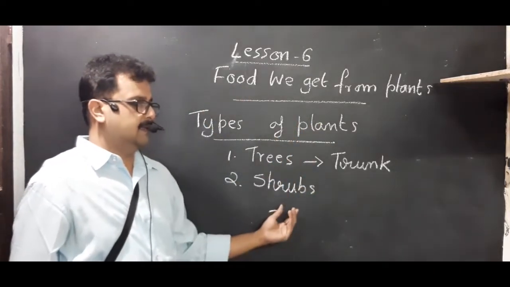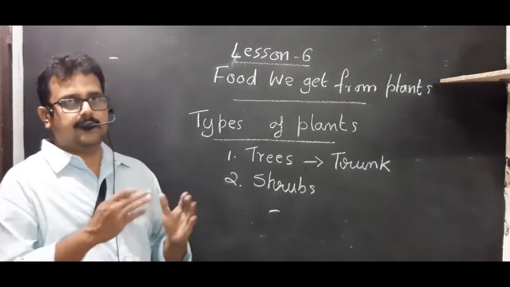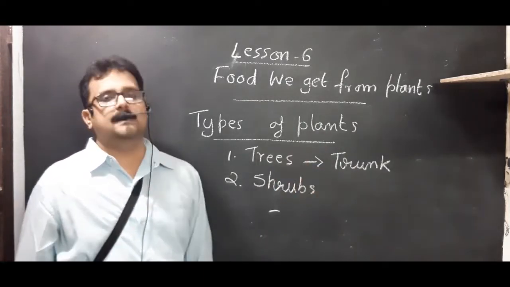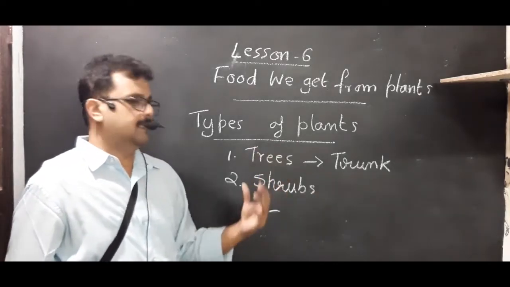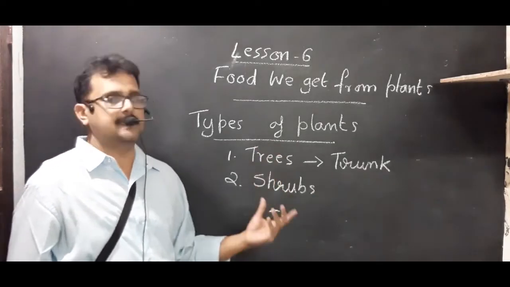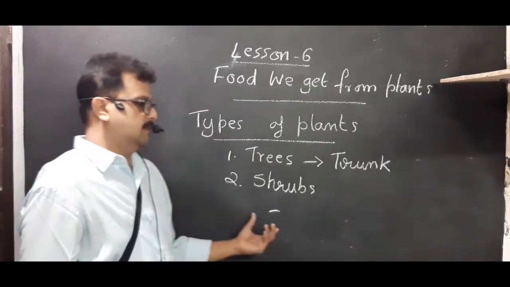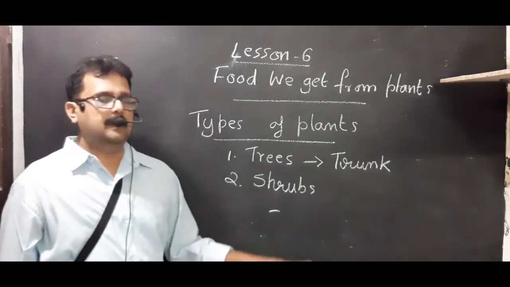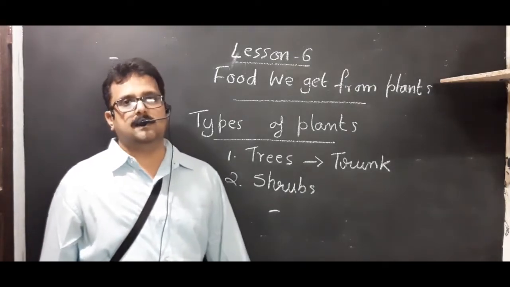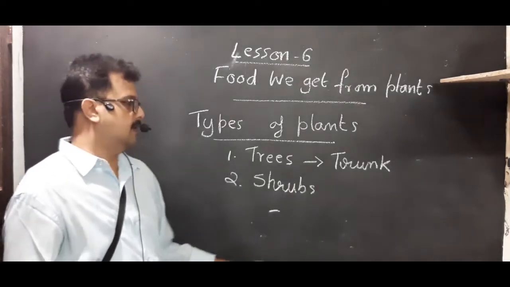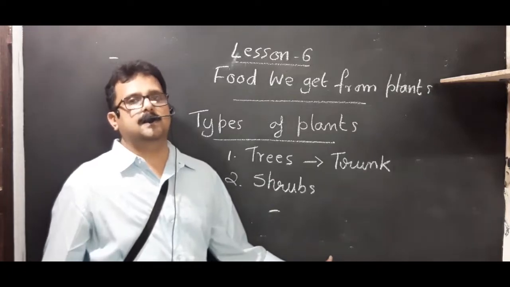They are smaller than the trees and have a thin, not so thick stem, a little bit thinner stem compared to the trees. Okay. And what else is special about them? They grow very close to the ground. They have their leaves and small branches close to the ground.